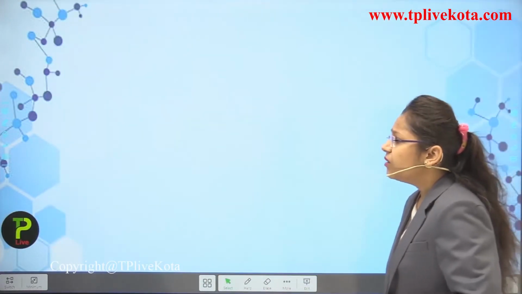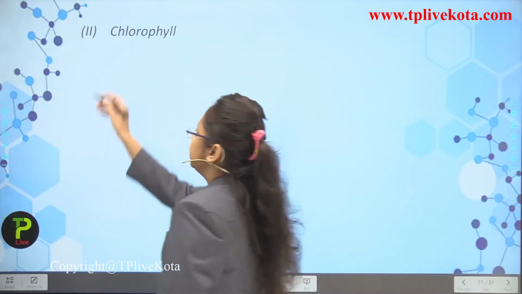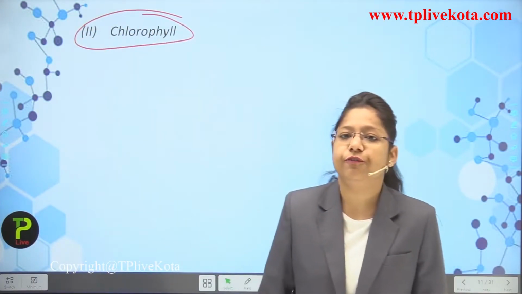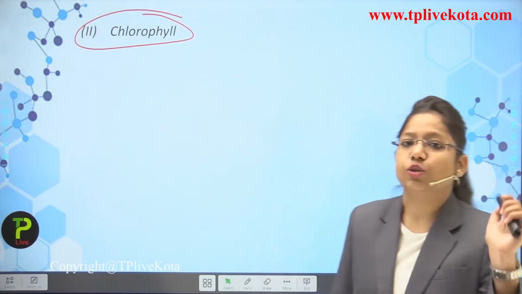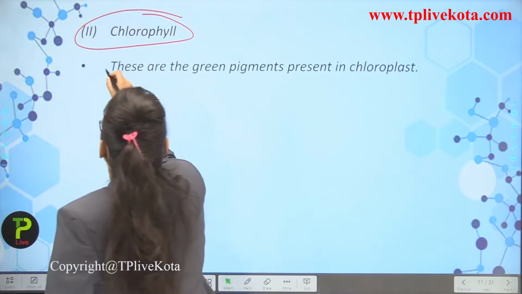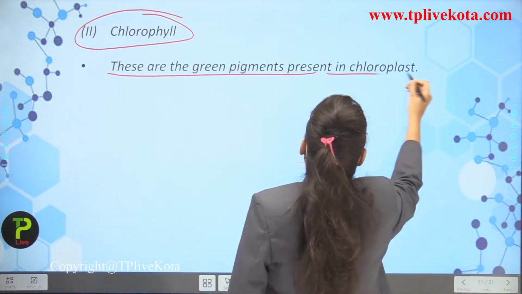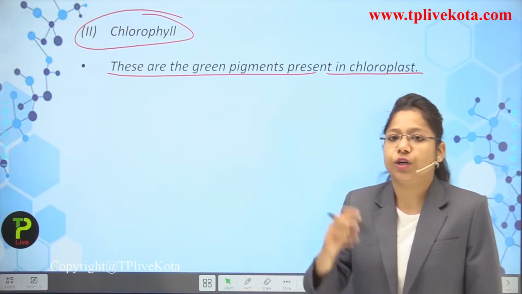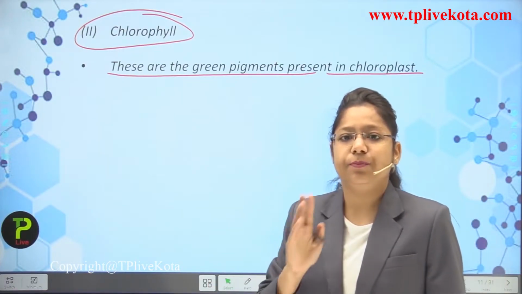Now we are going to discuss the second part, which is the most basic component during photosynthesis, known as chlorophyll. Now what is chlorophyll, students? These are green pigments present in the chloroplast. So what is chloroplast and what is chlorophyll? I want to give a brief discussion.